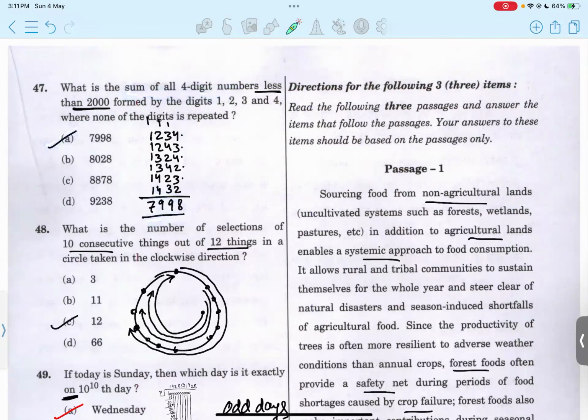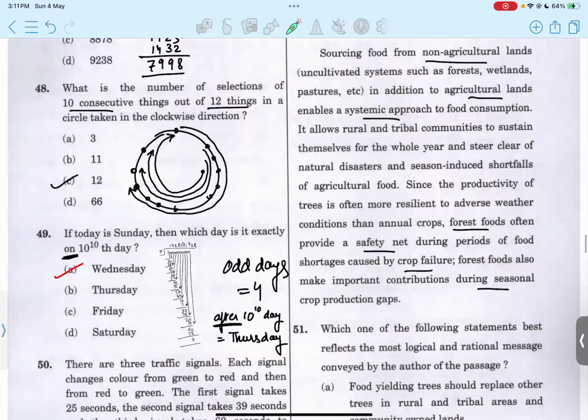Option A. In 48, what is the number of selections of 10 consecutive things out of 12 things in a circle taken in clockwise direction? So you place them; there are 12 things in total.